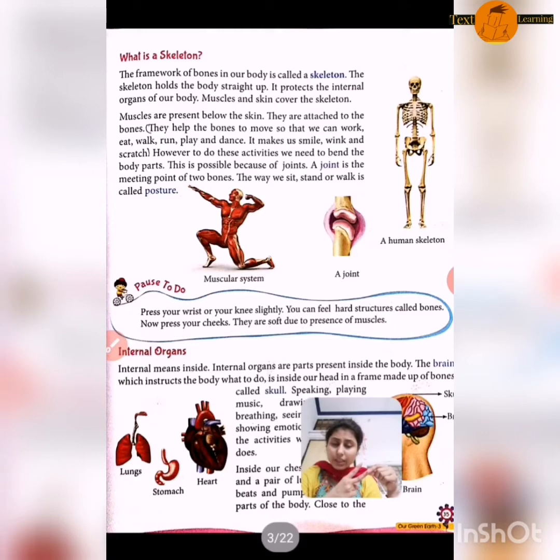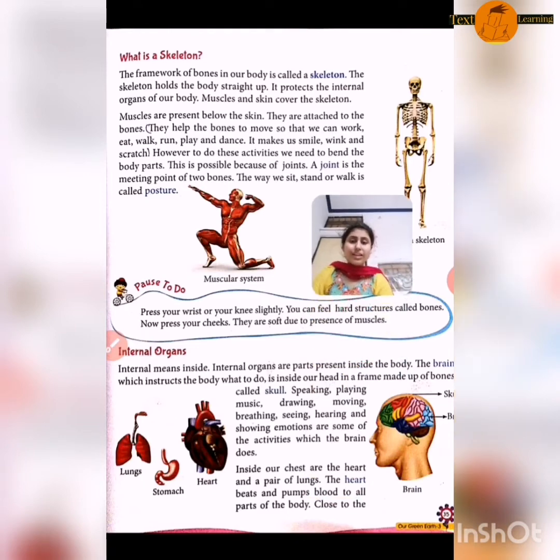All the activities can be done with the help of muscles. Third, we have learned about joints. A joint is the meeting point of two bones. Fourth is posture. Posture is the way we sit, we stand, we walk. Okay. Now we'll move towards the internal organs.